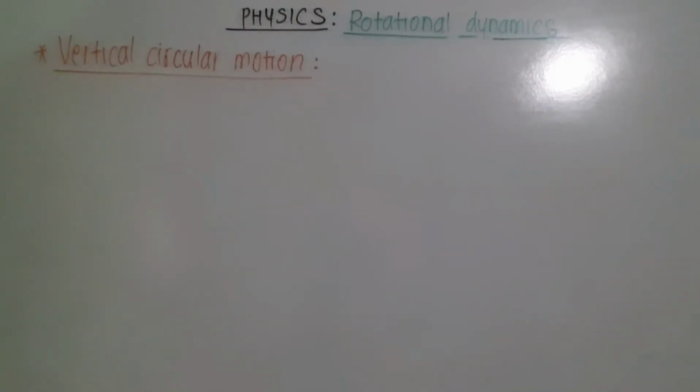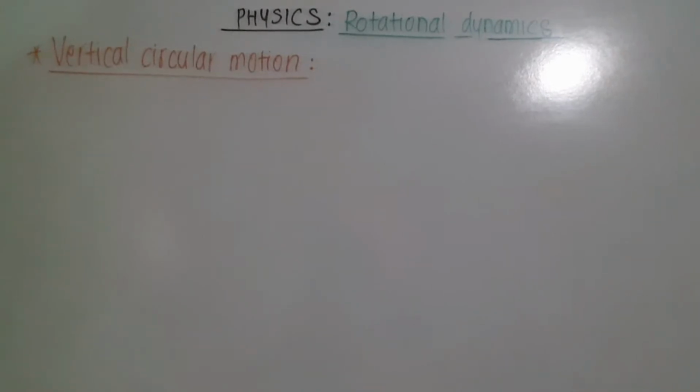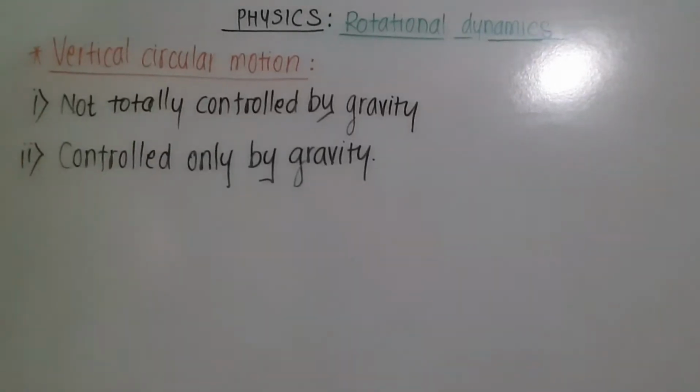Usually there are two types of vertical circular motions. First one, a controlled vertical circular motion in which speed is either kept constant or it is totally not controlled by gravity. And second one, vertical circular motion which is controlled only by gravity. A vertical circular motion such as a giant wheel or similar games, in this case the speed is either kept constant and it is not totally controlled by gravity.